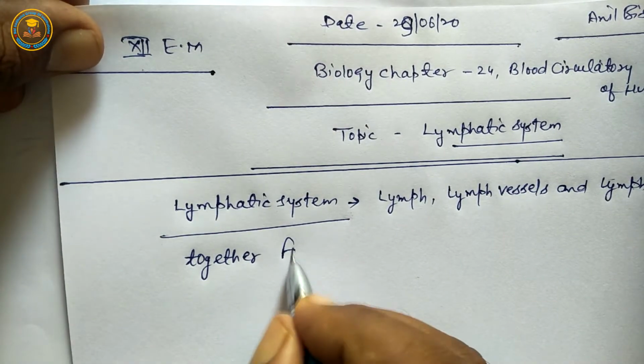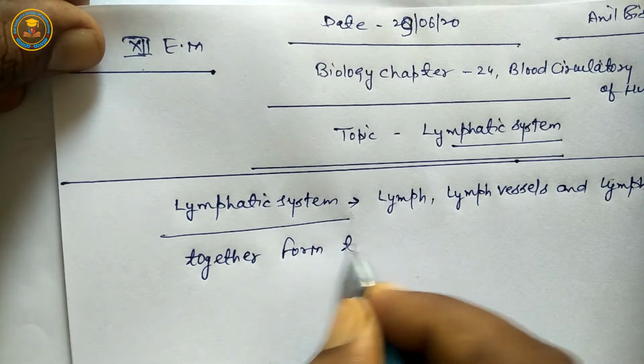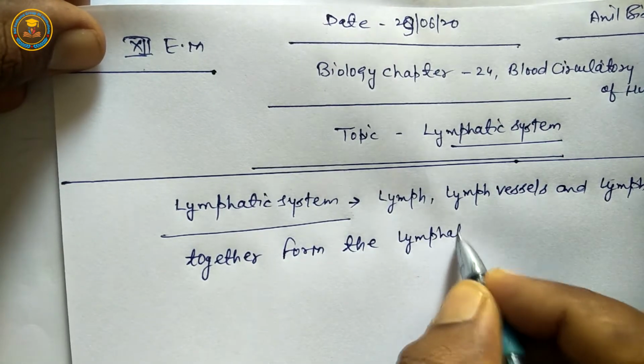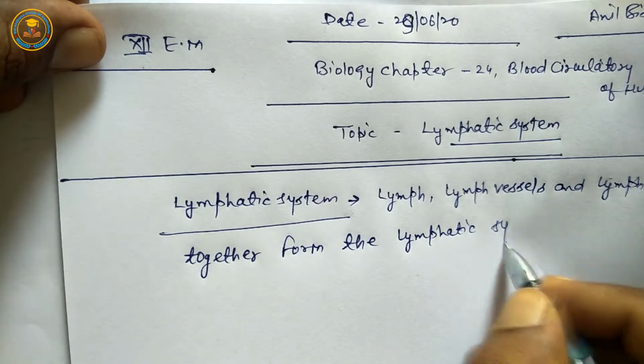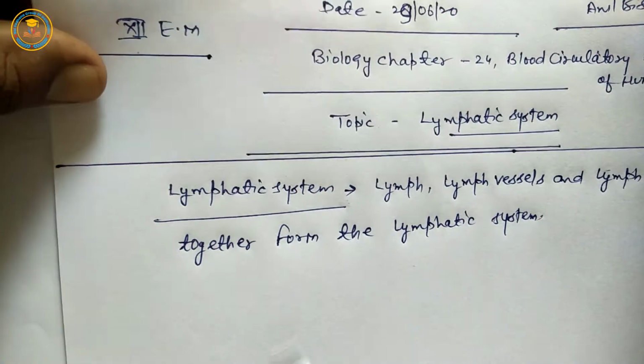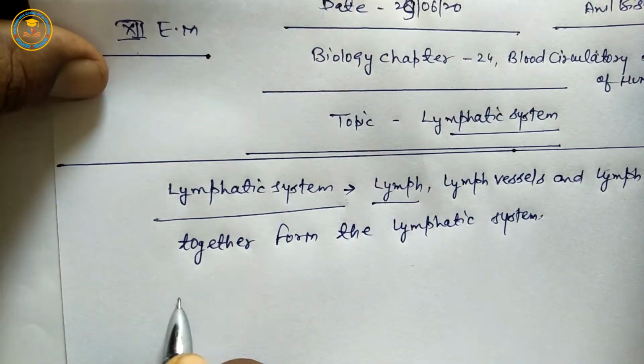Together they form the lymphatic system. First of all, lymph.